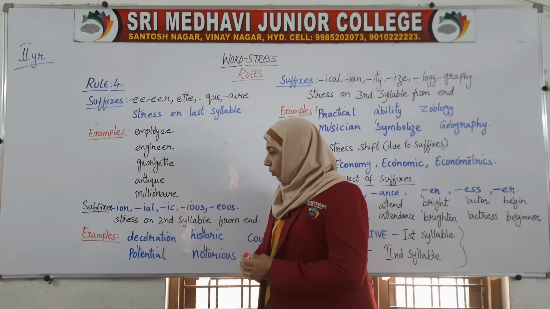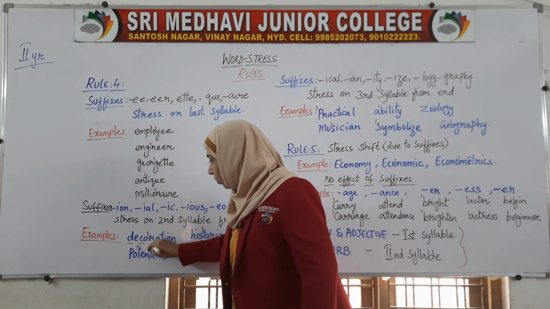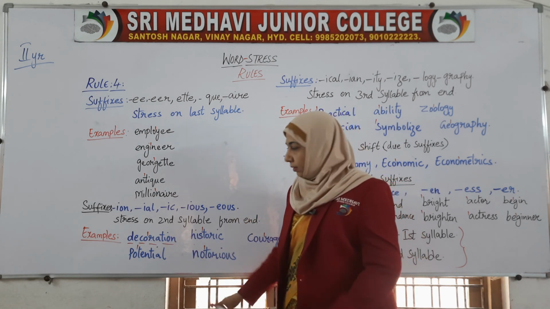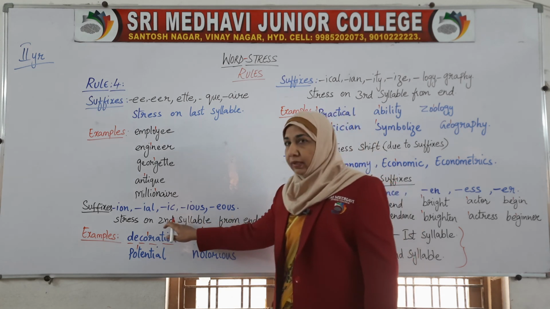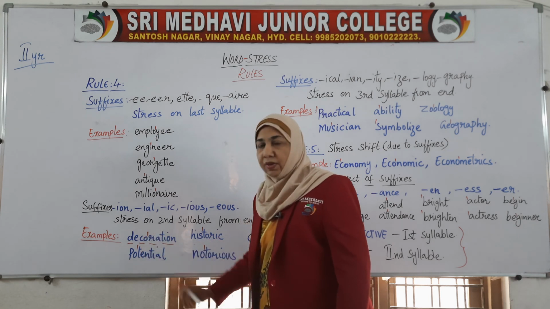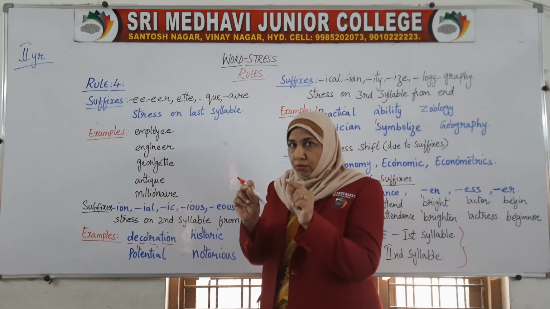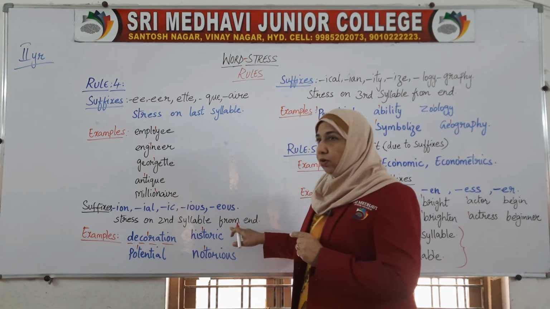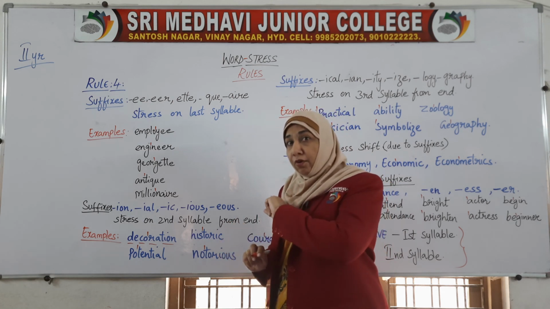Like here, you can take this word: decoration. It is polysyllabic, with 4 syllables. Now, from the end, which syllable? Second: this is 1, this is 2. So we put the stress mark there. We have to divide the word into syllables, and the rule says the stress should fall on the second syllable from the end.